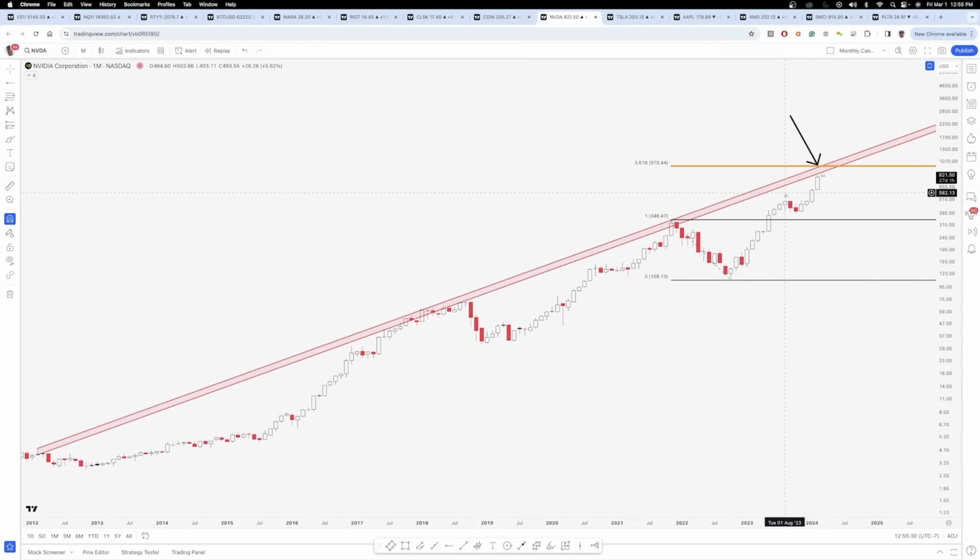And then we've already broken through the 1.618 and the 2.618. So the 3.618 extension is the next level you'd want to watch to the upside, which is currently at 970. And what's really interesting is notice that this diagonal trend zone is right in line with this Fibonacci level as well. Especially if we did it within the next month or two, that would literally align almost perfectly with the top of this trend zone.